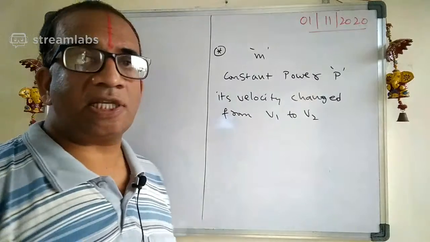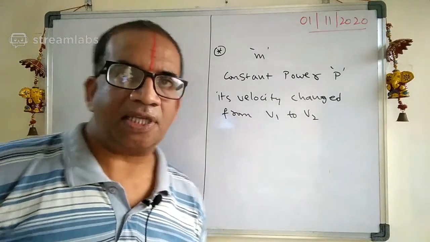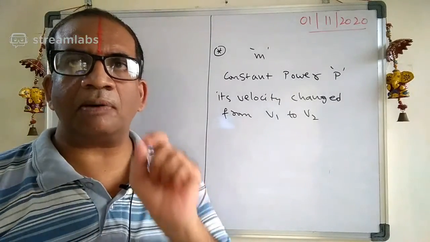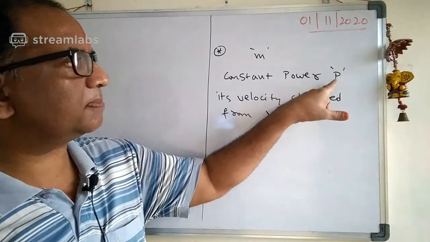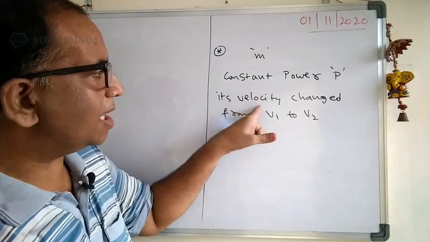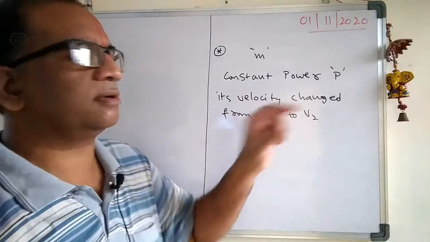On a body of mass m, a constant power P is acting, and therefore its velocity changed from V1 to V2.